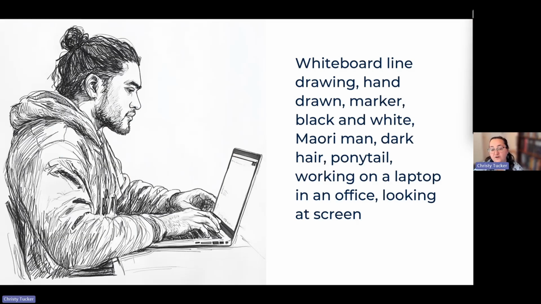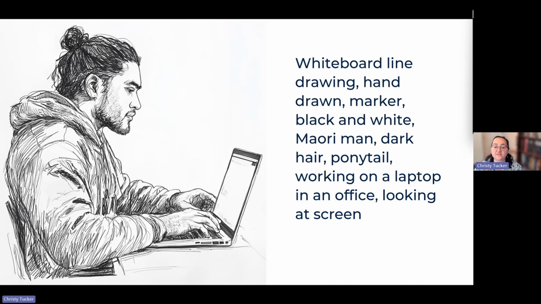The same prompt framework works for all of these illustrated images. And you can see that this is that same kind of prompt framework. Now, in this one, I was having a little bit more trouble getting the style right. So I have a couple more prompt phrases to get the style: whiteboard line drawing, hand-drawn, marker, black and white. This was from somebody who said they were struggling to get a Maori man who did not have facial tattoos, but did have longer hair, and who was working at a computer.